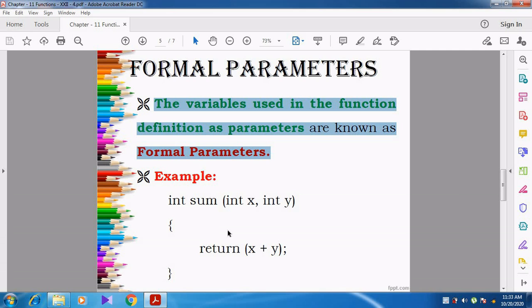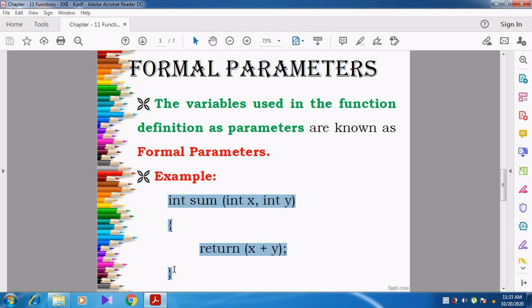You see, this is the function definition. In this function definition, inside the parentheses, they have specified two parameters, int x and int y. Can you understand, students? These two parameters are called formal parameters.